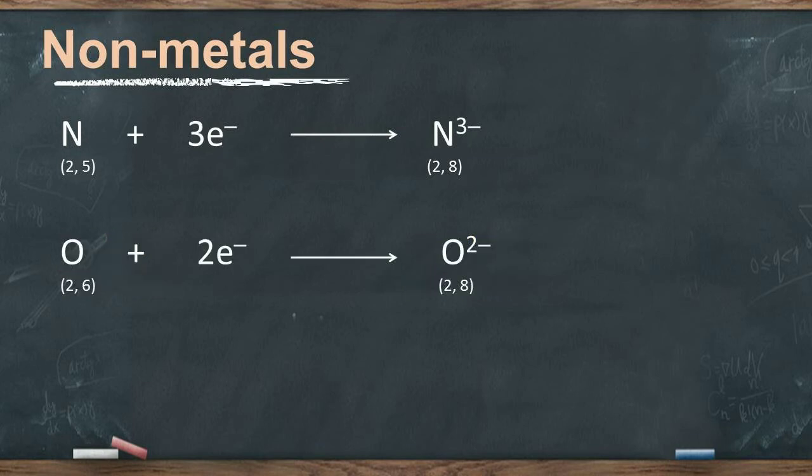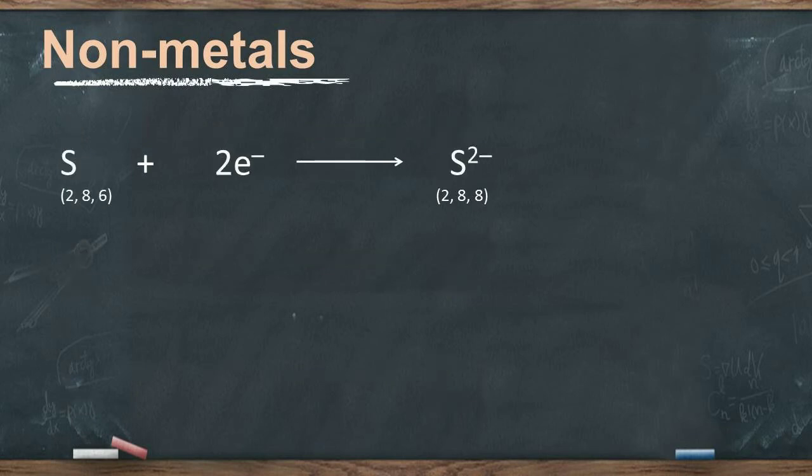Oxygen with atomic number 8 has the electronic configuration 2, 6. To complete its octet, it can gain 2 electrons to form the oxide ion. Fluorine has 7 valence electrons, so it can gain 1 electron to form the fluoride ion to become stable. Sulfur with 6 electrons in its valence shell can gain 2 electrons to become stable and form the sulfide ion with 2 units of negative charge. Similarly, chlorine with 7 electrons in its valence shell can gain 1 electron to form the chloride ion, that is the Cl- ion.